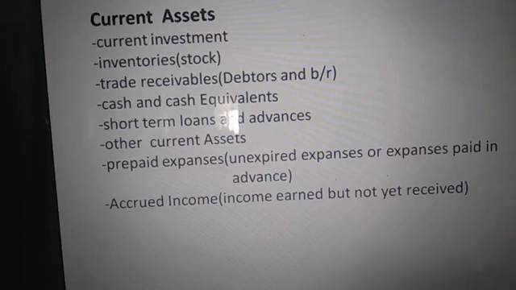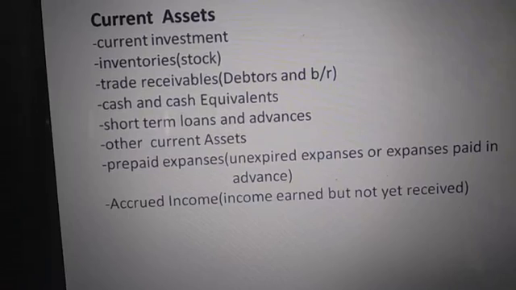Now, one of the most important here is prepaid expenses. Prepaid expenses, here you can see prepaid expenses. This is the most important here. This is unexpired expenses or expenses paid in advance. The expenses which are paid in advance are prepaid expenses, and they come under the category of current asset.